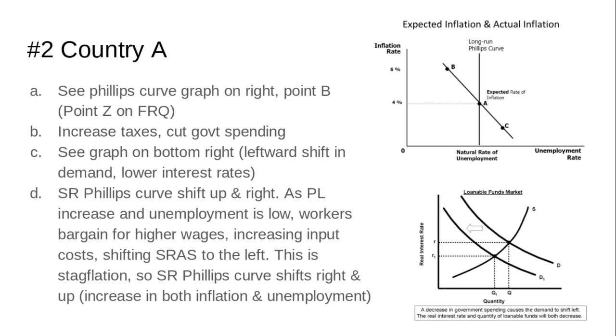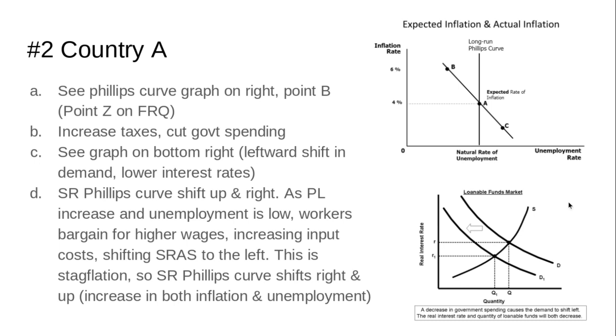Question 2 has to do with country A and the Phillips curve. You have to assume that the current unemployment rate is lower than the natural rate of unemployment. So let's say that the natural rate is 4% and the current unemployment rate is lower than that, say 2% or 3%. And you have to draw a long run and short run Phillips curve in part A and label the short run equilibrium point Z.